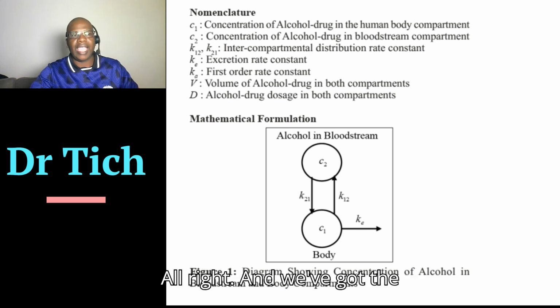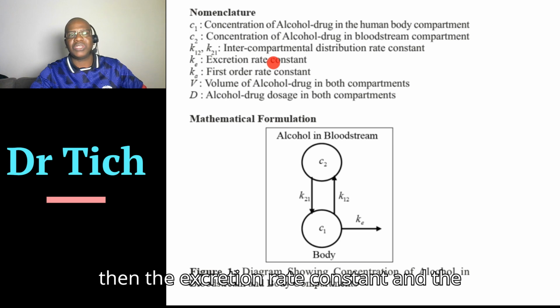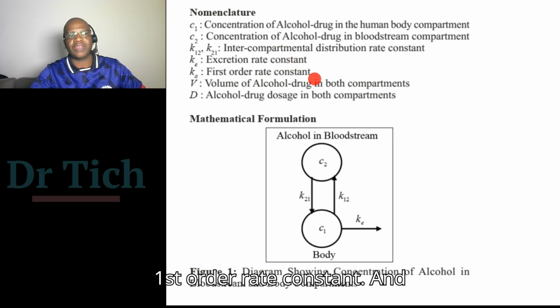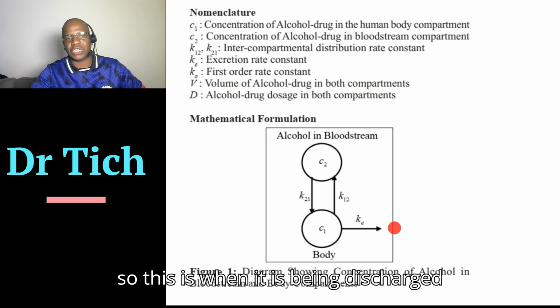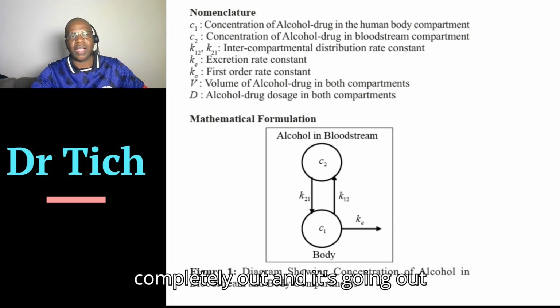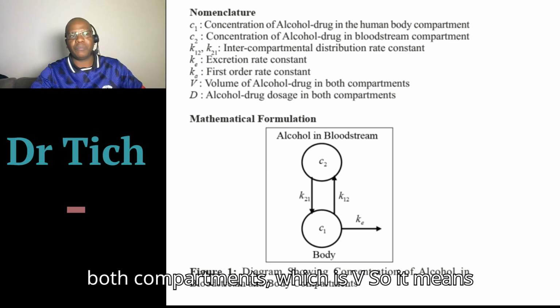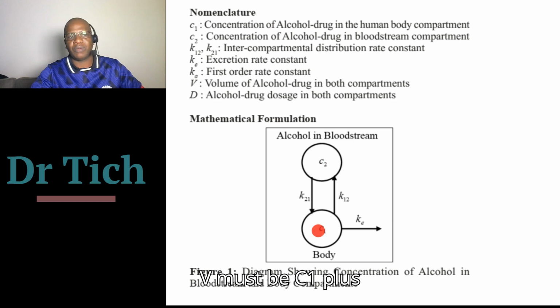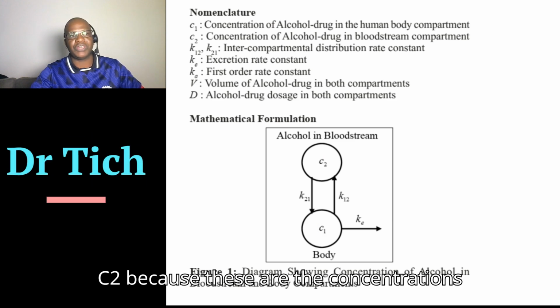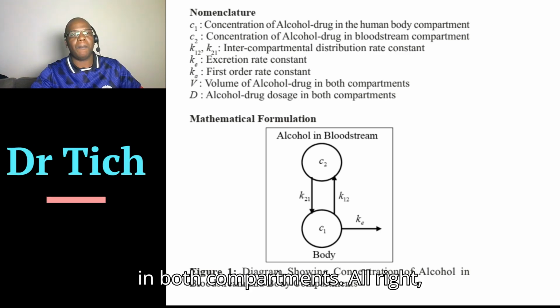And we've got the intercompartmental distribution rate, and then the excretion rate constant, and the first order rate constant. And so, this is when it is being discharged completely out and it's going out. And the volume of alcohol drug in both compartments, which is V, so it means V must be C1 plus C2 because these are the concentrations that we have, and alcohol drug dosage in both compartments.